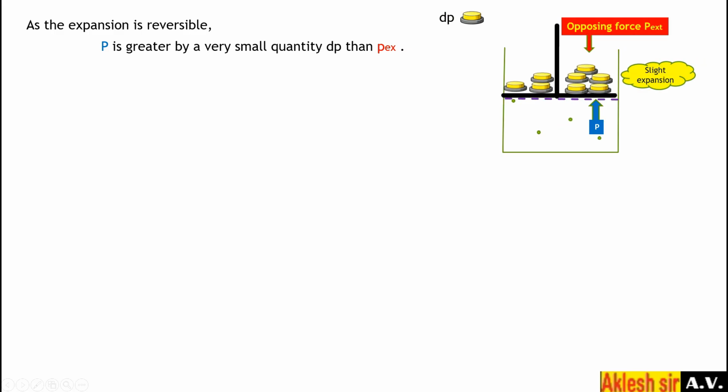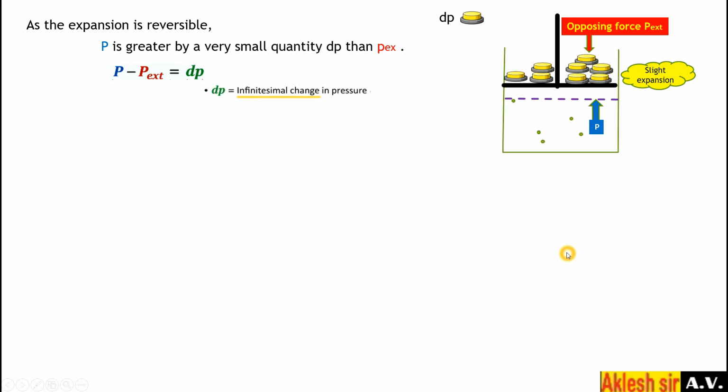In this case P is greater than P external, and how much greater? dP greater. So P minus P external is equal to dP, and dP is called the infinitesimal change in the pressure. Just shifting, P external is negative, I will bring it to the right hand side, and dP to the left hand side.